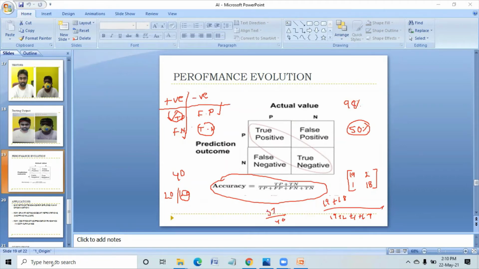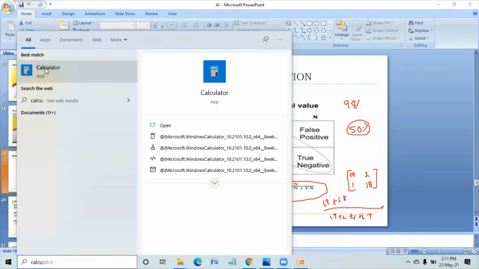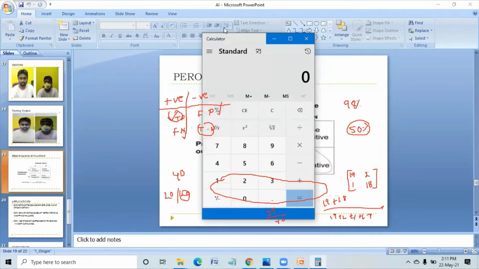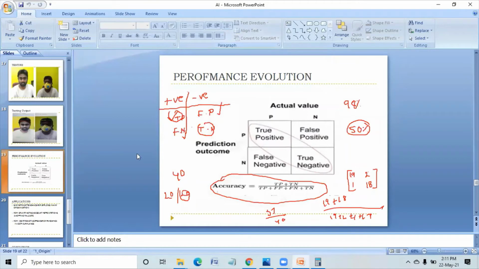So 37 by 40. Here the accuracy is 0.92. So we can say 92% accuracy. We can believe this system.